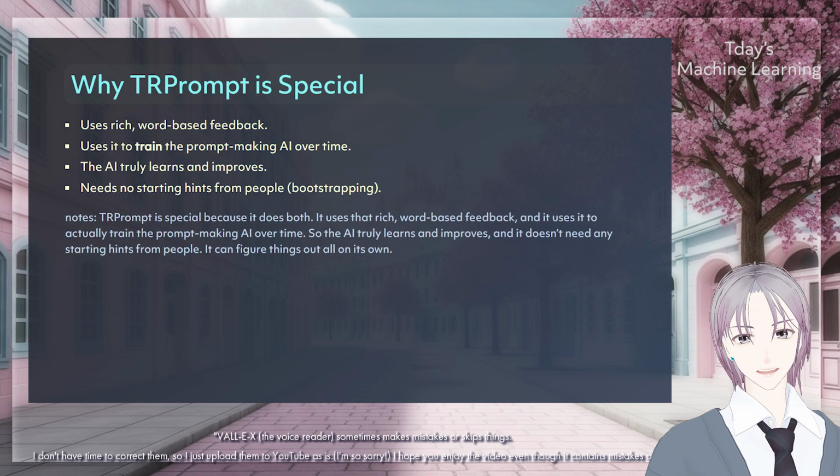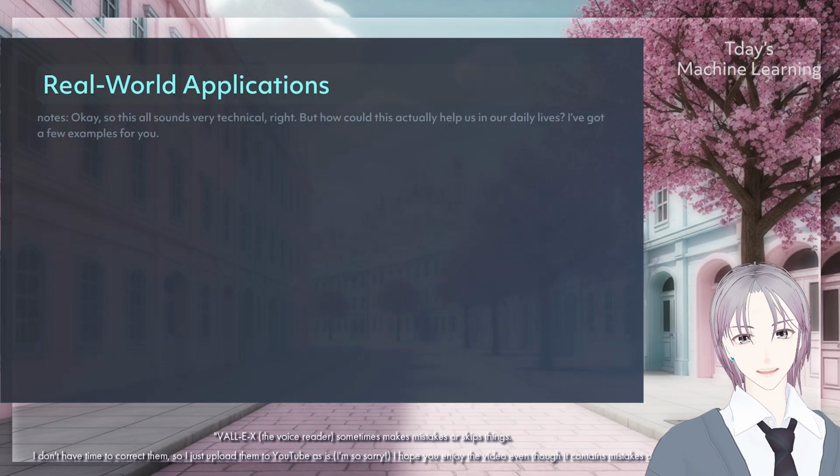TRPrompt is special because it does both. It uses that rich, word-based feedback, and it uses it to actually train the prompt-making AI over time. So the AI truly learns and improves. And it doesn't need any starting hints from people. It can figure things out all on its own.